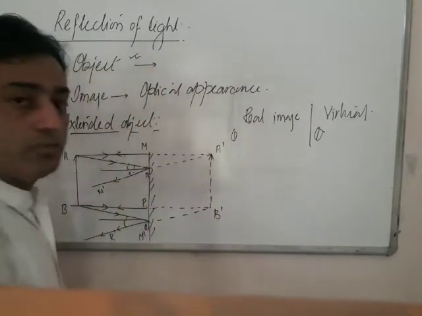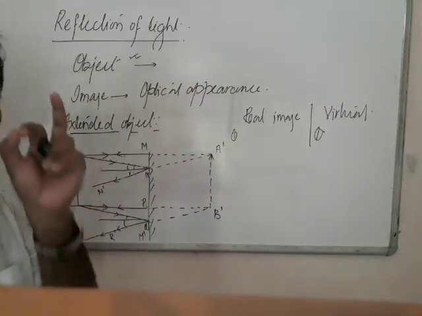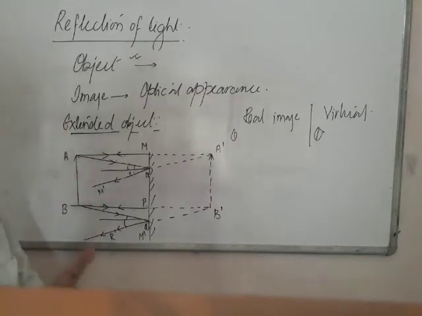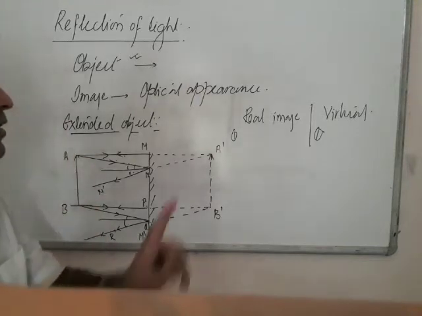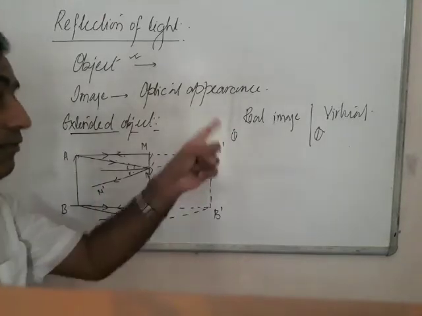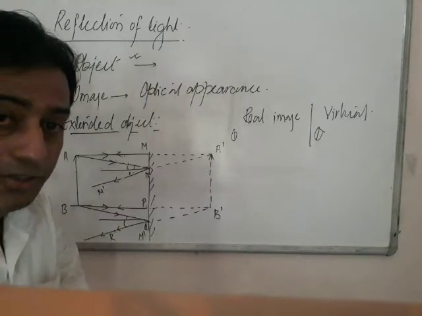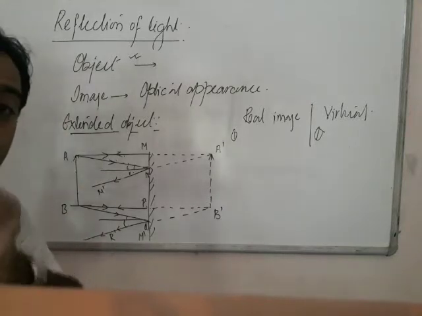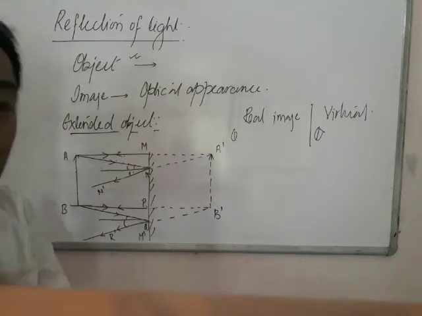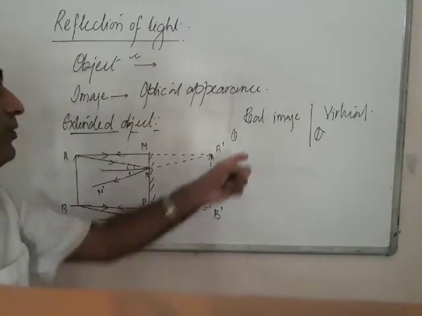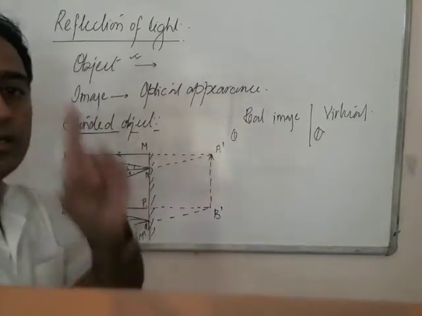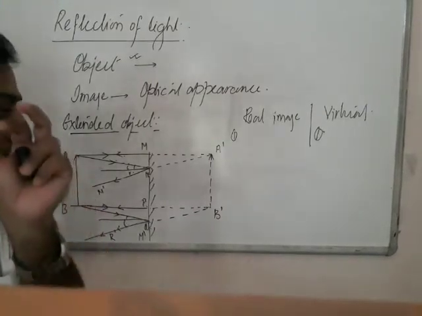A real image is produced when the reflected rays actually meet at a particular point. Please write this line in the exam. Real images are produced when the reflected rays actually meet at a point. Clear? Virtual images are produced when reflected rays are projected backward and they meet there. That means it is not an actual meeting of the reflected rays. Then the image so produced is your virtual image. The example is the image produced in a plane mirror.